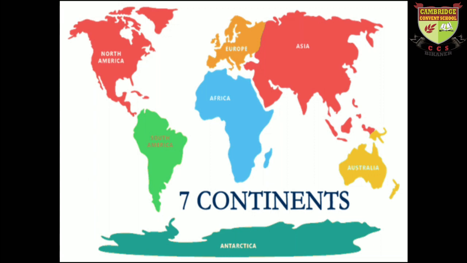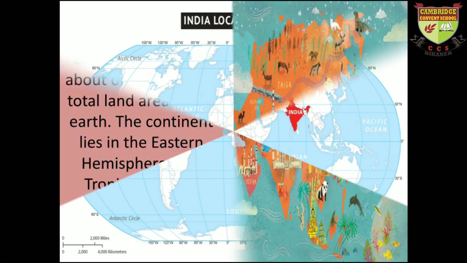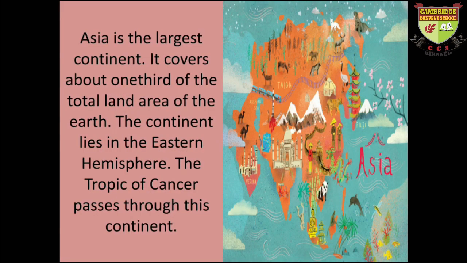So today we will learn about many different facts about these continents and what the special features of these continents are. We will also learn in which continent India lies. As you can see in the Indian location map, you can clearly see that India is in Asia. Okay, so Asia is the largest continent.